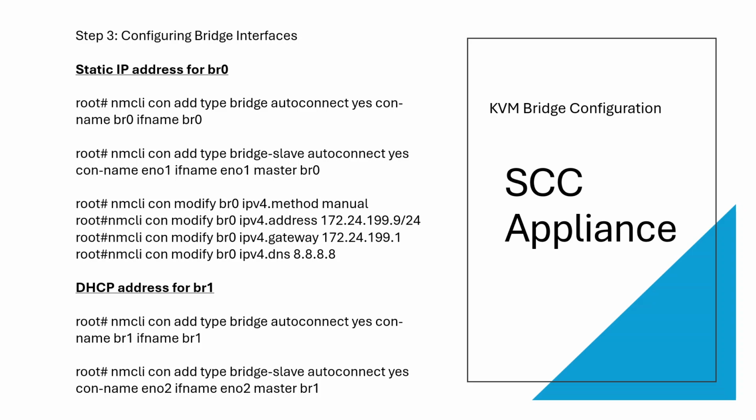Once you configured your BR1 interface, it will be a candidate to receive a DHCP address from the underlay cloud network. Follow the commands listed in order presented in this video clip. Be sure to test reachability to your KVM hypervisor BR0 interface with a ping. It should ping successfully. Later, your VM SCC appliance will follow suit as being reachable.